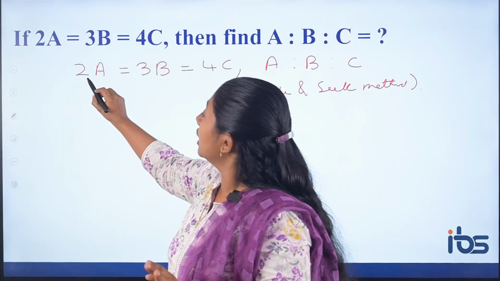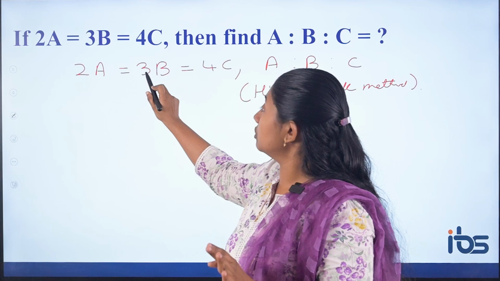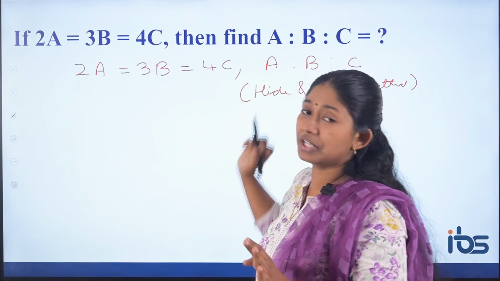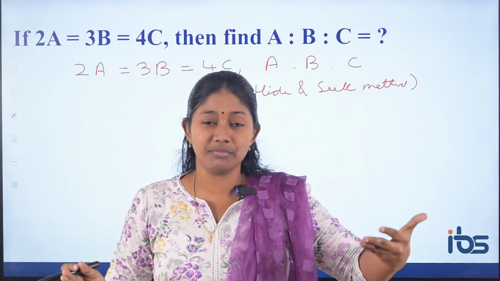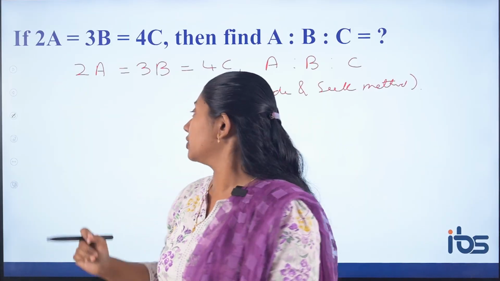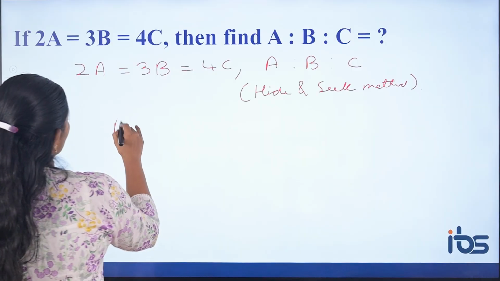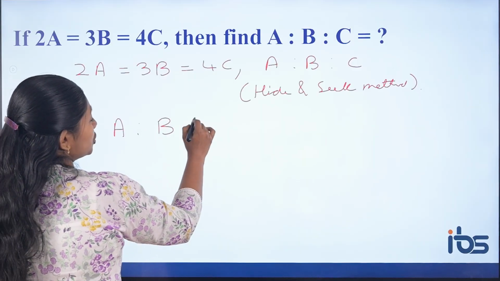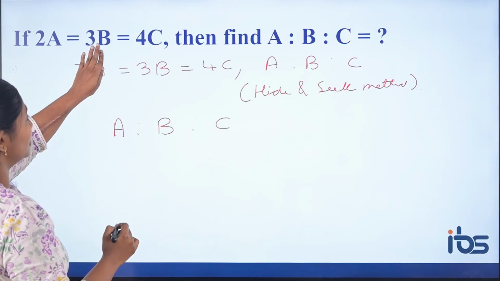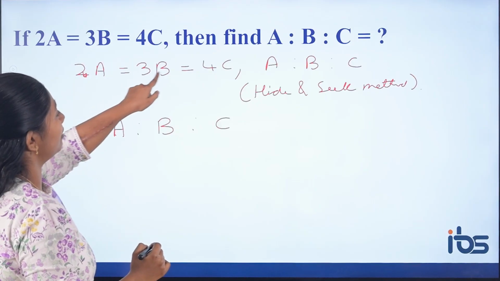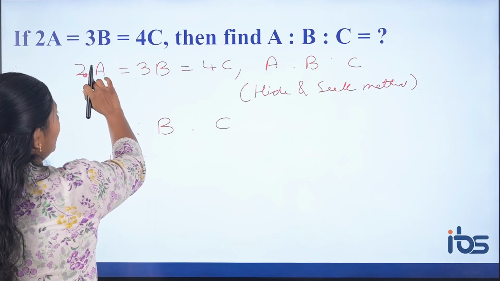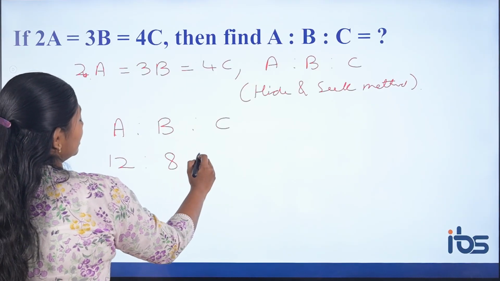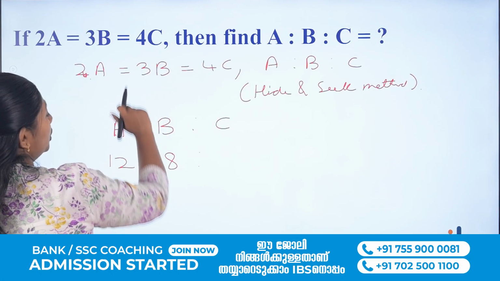Here what we have, 2 times A is equal to 3 times B is equal to 4 times C. So we have a relation between A, B and C in terms of something, but you need a common relation. So how can you find A is to B is to C? Very easy. Within seconds you can do it. Just if you want A, just hide A. If you hide A, 4 into 3, this will be 12. If you want B, just hide B, 2 into 4, 8. If you want C, just hide C, 2 into 3, 6.